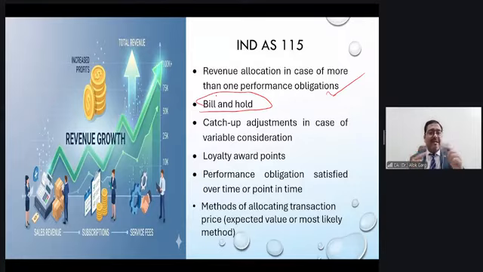So whenever there is a variable consideration, at every reporting date you have to do the catch-up adjustments so that your revenue as on date will reflect the current facts and circumstances. Loyalty award points, very, very important.